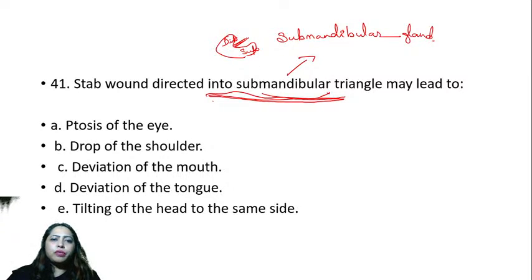So which nerve is related to this? Some nerve is related to this. What is this nerve? Anybody? Who can answer this question? Which nerve is related to the submandibular gland? I'll give you a second. How many of you can quickly think?